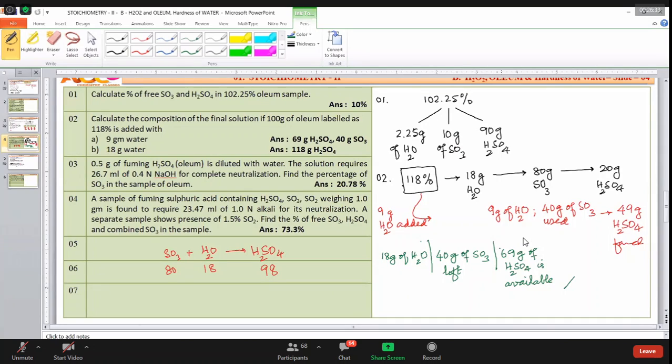Is it 100? Label should be given. Abdul Wajid and Muhammad Jasim, if you are talking about label, if it is 18 grams, the remaining should make a total of 100. See here, is it 100? No, 40 grams and 69 grams. And earlier it is supposed to be 18 grams of water. Now you're adding an extra 9 grams. Then what happened? A new solution is formed, right? The concentration of this will be different.